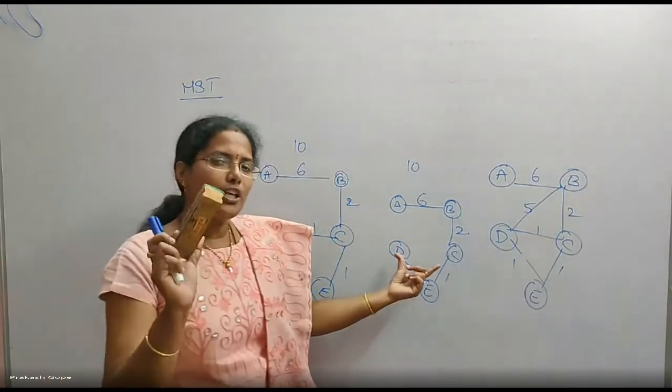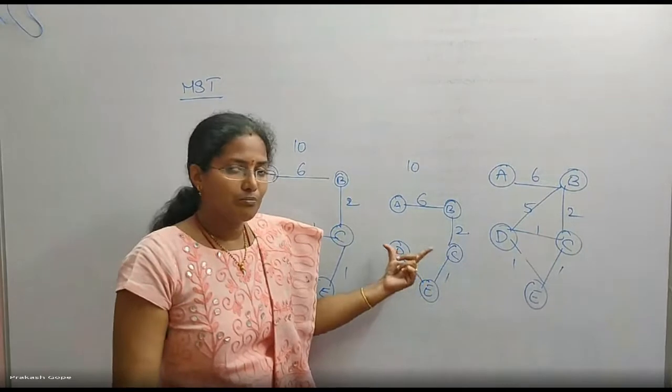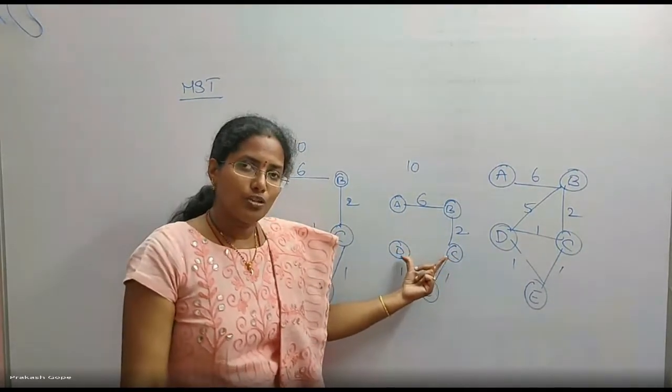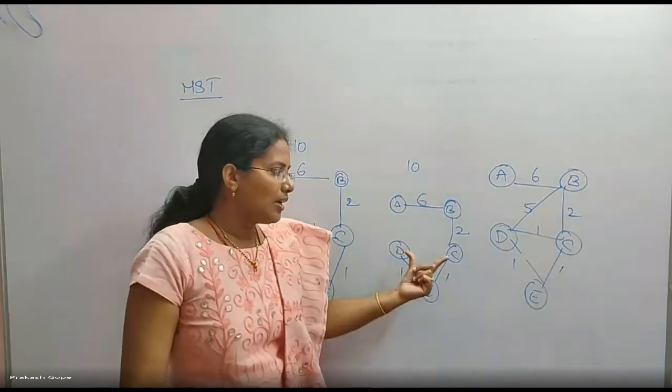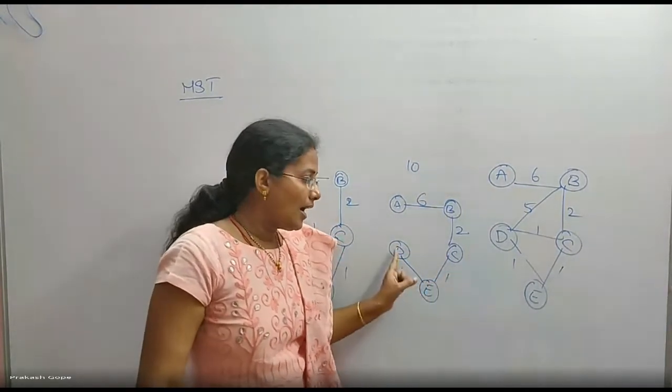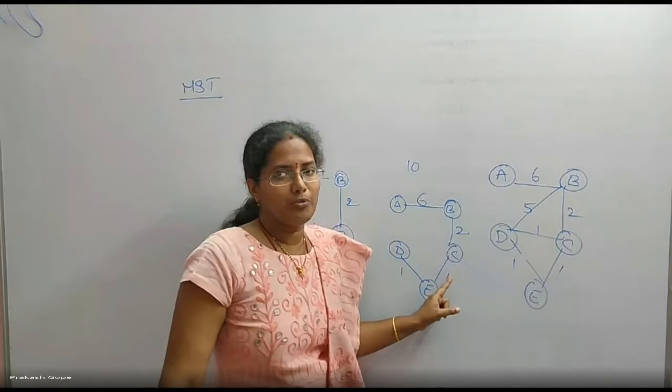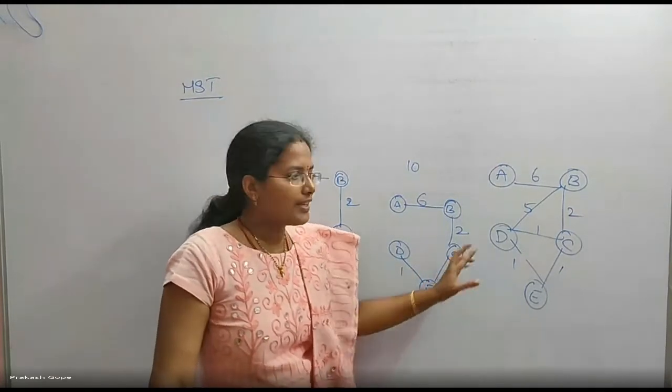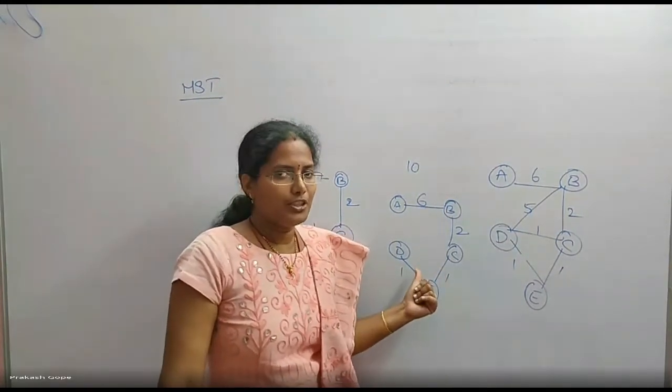This happens only in one case. In which case? Why was it not included, though it has minimum weight? Because by including that edge, it forms a cycle, and in that cycle, the other edges are also of minimum weights. Only in that case, we will not include the minimum edge weight.